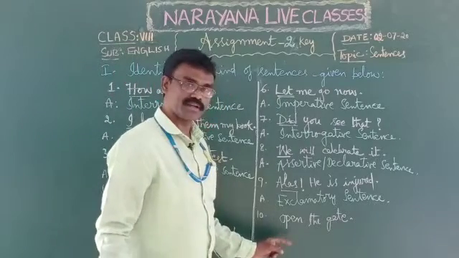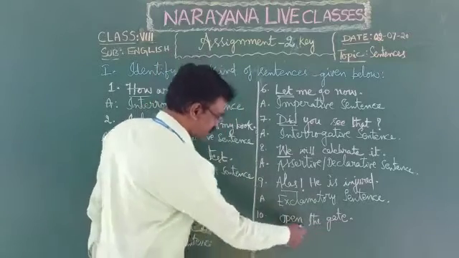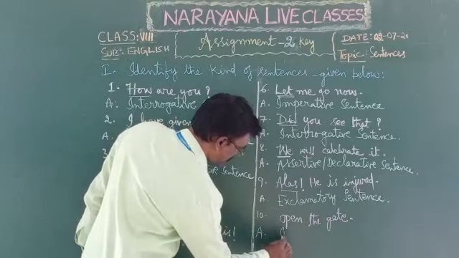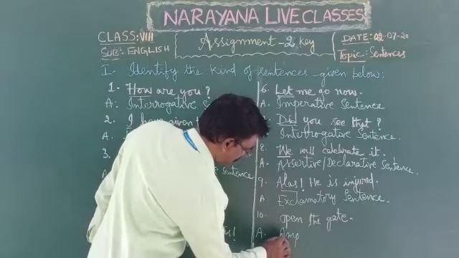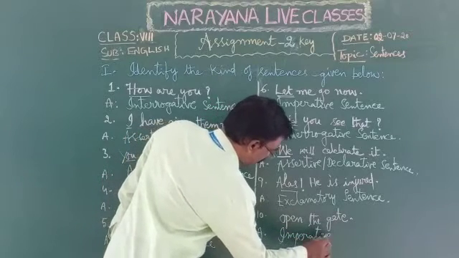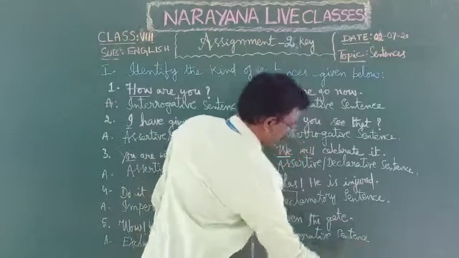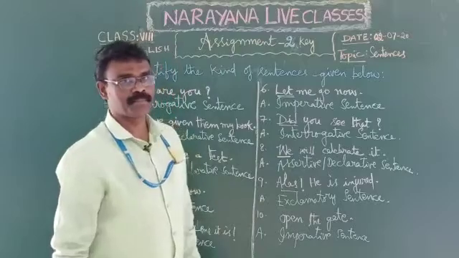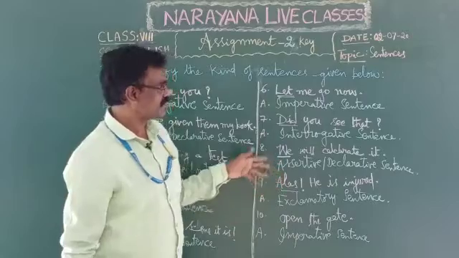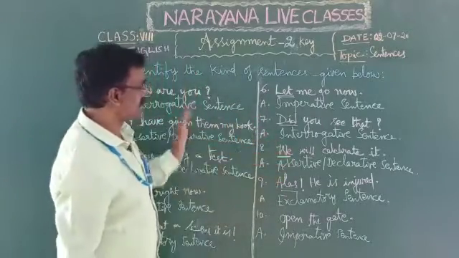Now let us see 10th one, open the gate. Open the gate. It began with open verb, it ends with full stop. When a sentence begins with verb and when it ends with full stop, so this is imperative sentence. Like this, we can classify into sentences, right? Depending on the given sentences, we can classify them.